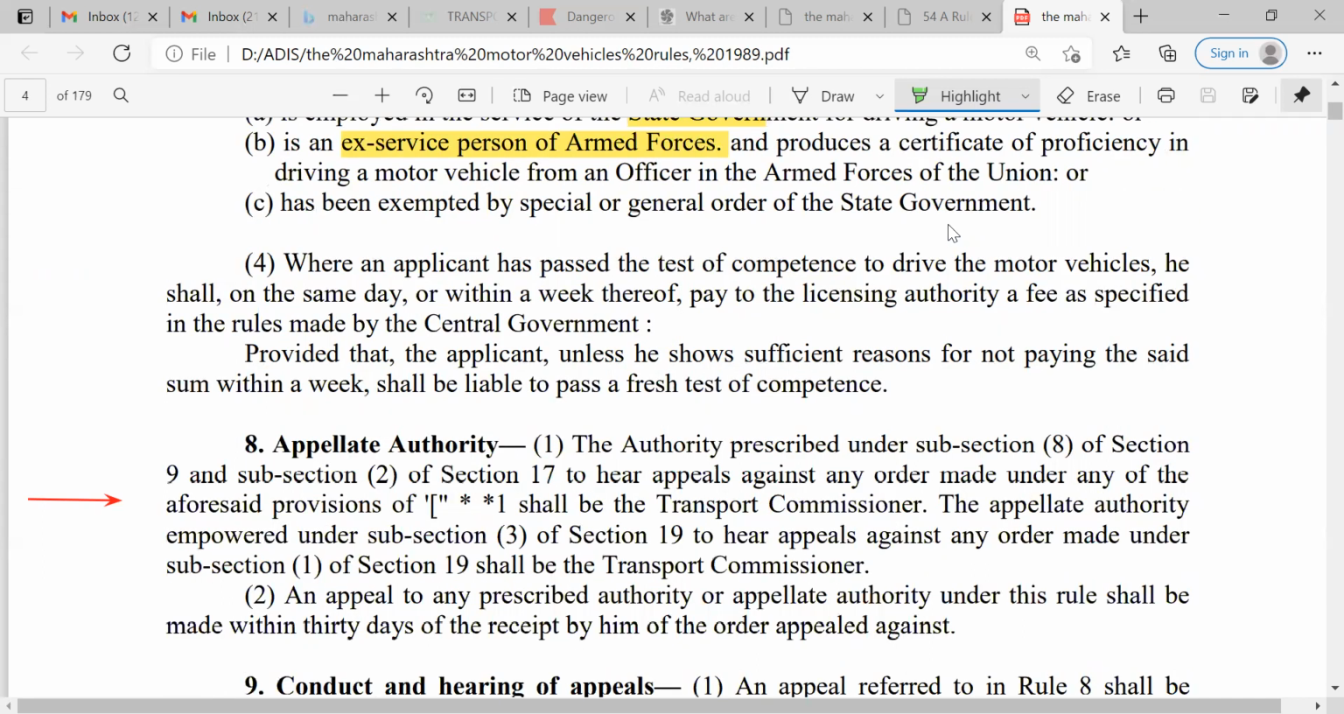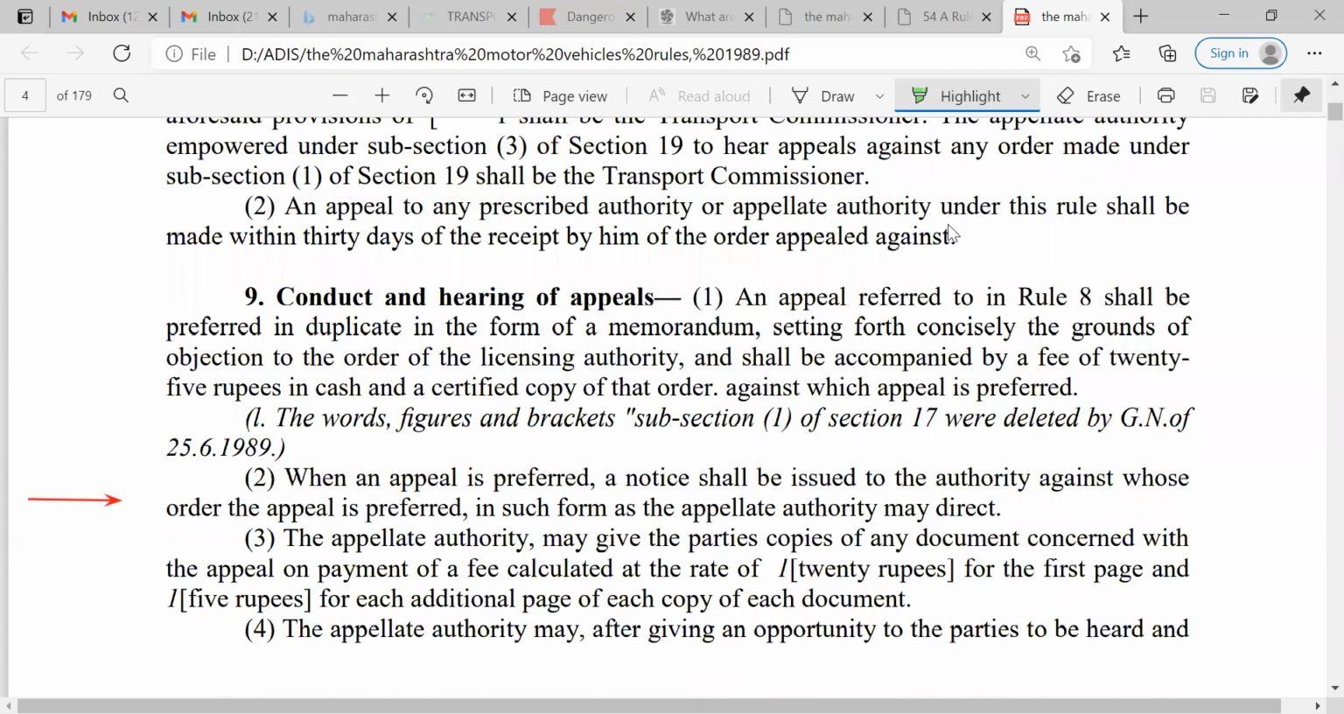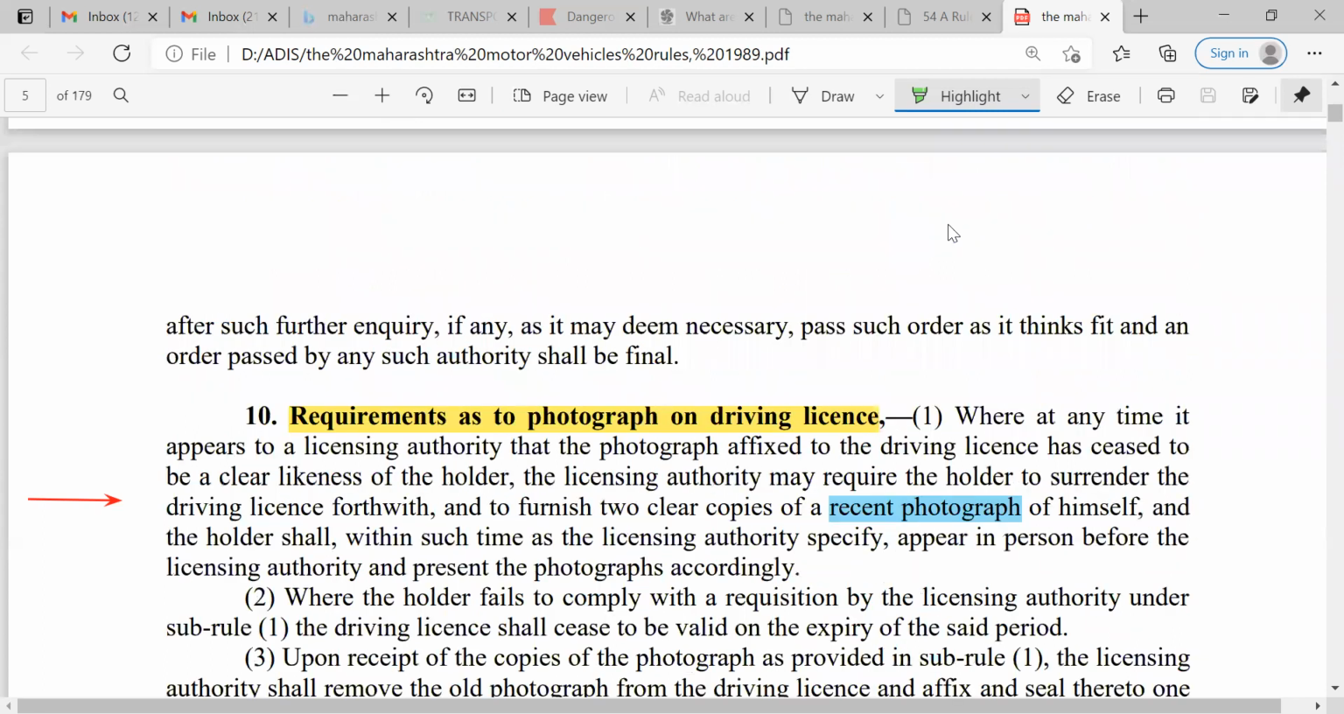Then it is the appellate authority, then conduct and hearing of appeals. So if any objection is there by the applicant, then they can go for the appeals, and then there may be a hearing.